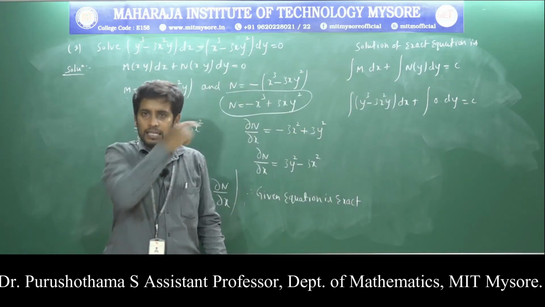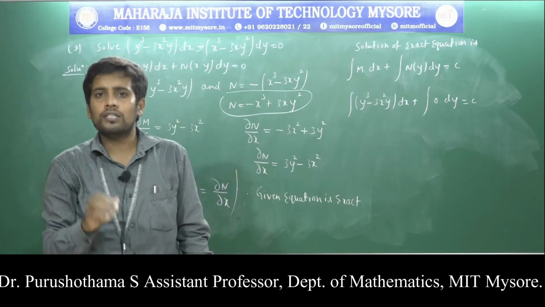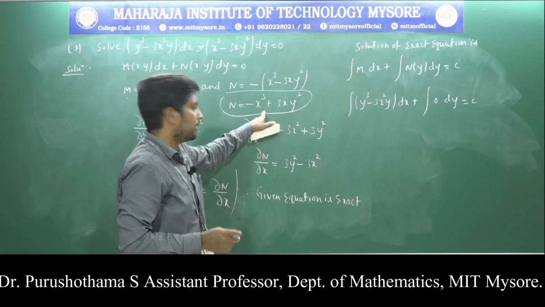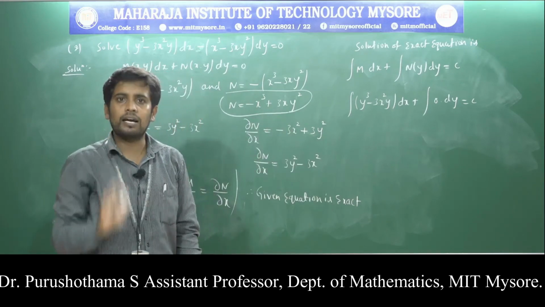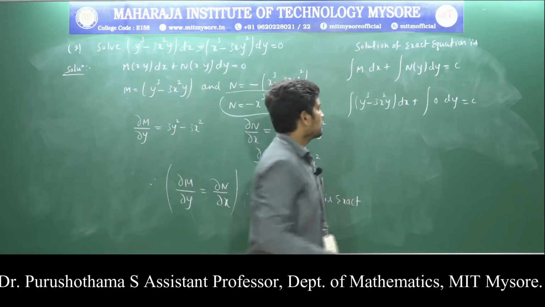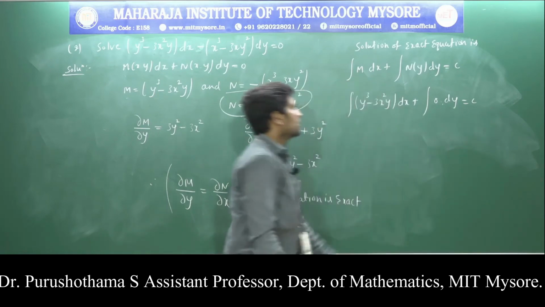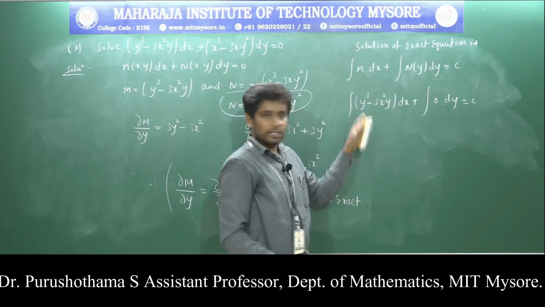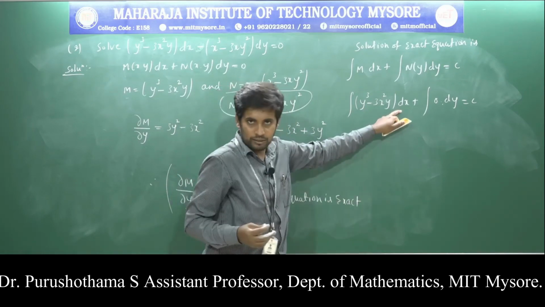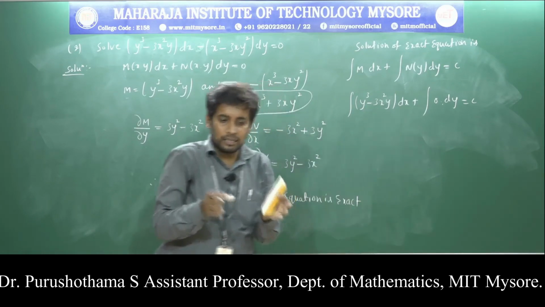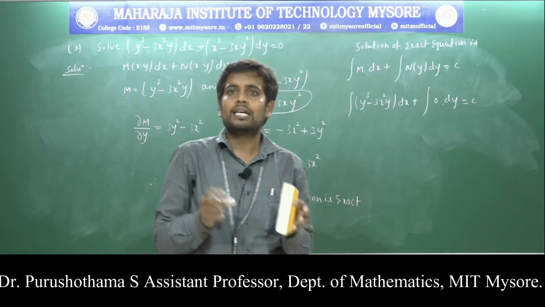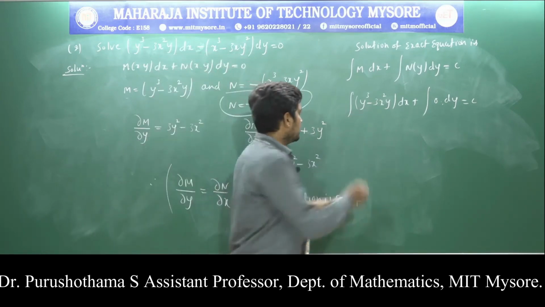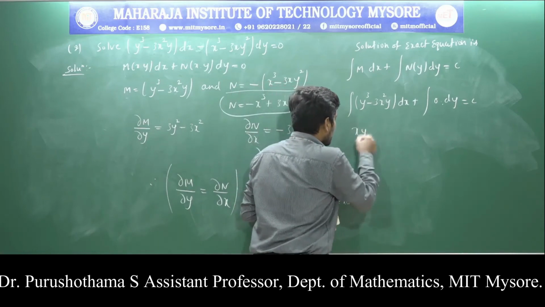N of y in the given problem is equal to 0, because in the first and second terms both contain x, therefore N of y is equal to 0. So 0 into dy. Now integrate the first term: the integral of y cube with respect to x. So integration of the first term with respect to x, keeping y fixed. The integration of y cube is nothing but x into y cube.